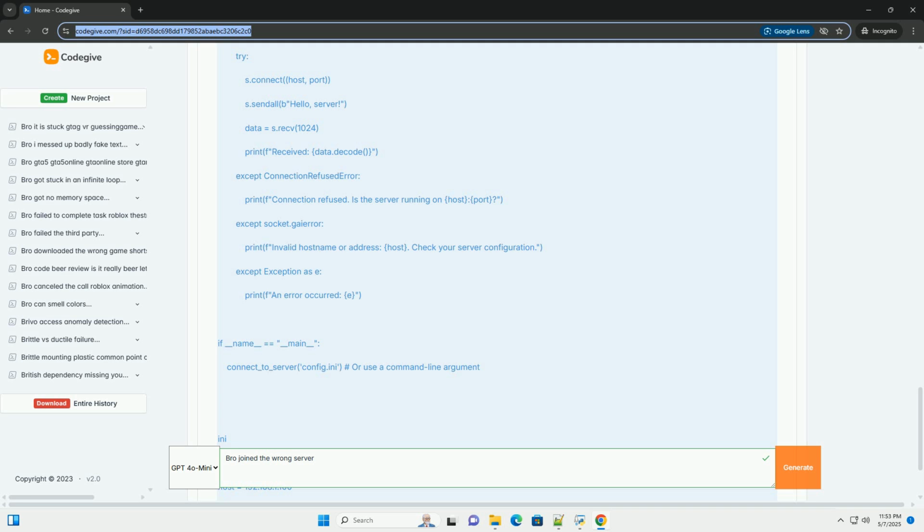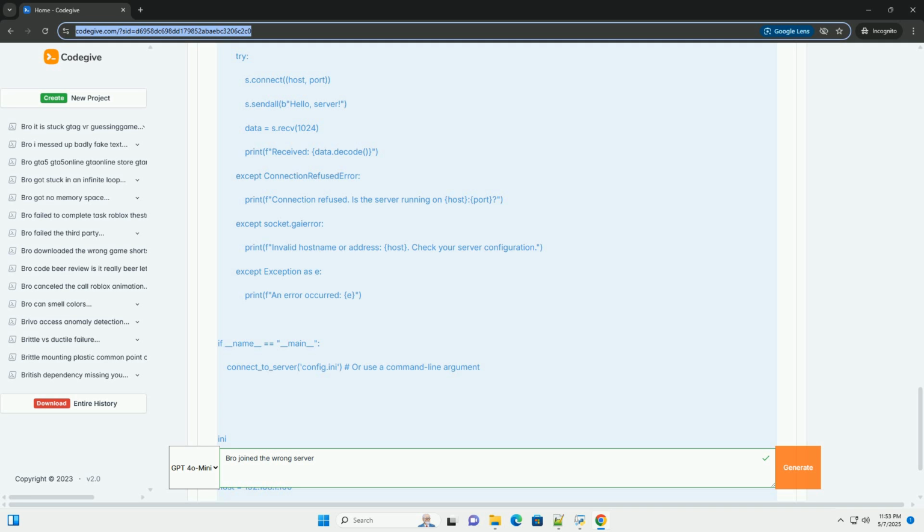Detailed error messages: provide informative error messages to the user when a connection fails, explaining the possible causes of the problem. Don't just say "connection failed." Say "connection to server 192.168.1.100 on port 65432 failed. Please check your network connection and server configuration."